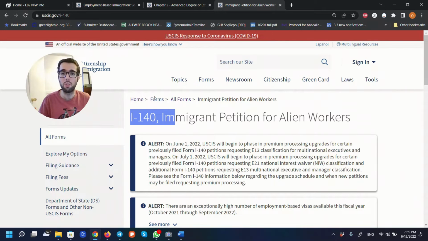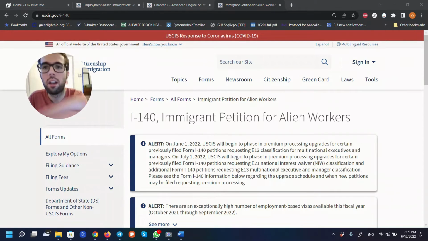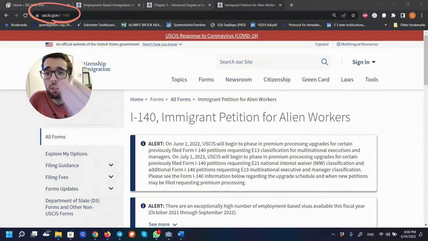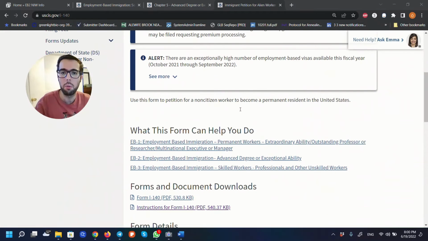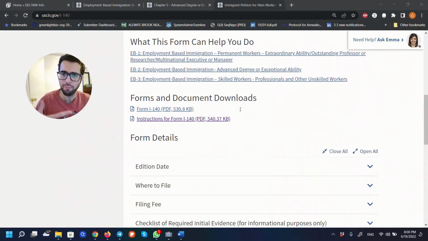So in this particular case, I'm showing you the I-140 official website. You can see up here what is the address. So if you have a question about a specific website, about a specific form, you can actually come here and modify this I-140 and write, for example, I-485 for adjustment of status, and it will take you to that particular website. So just to give you an overview of how this looks, you will have the updated form here.